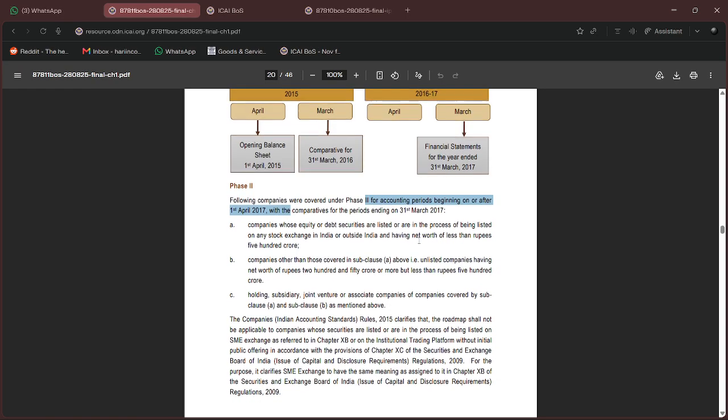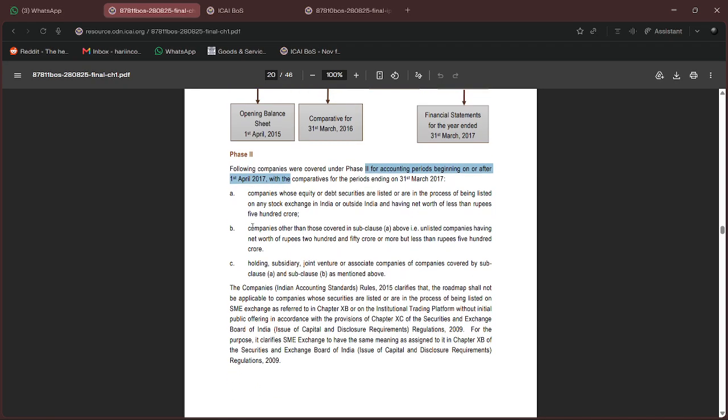And the next thing, other companies: they have reduced the threshold to 250 crore. So 250 crore or more, but less than rupees 500 crore. Okay, this is the condition. Previously the condition was 500 crore and above, so now it is 250 crore and above. And the third point is the same: holding, subsidiary, joint venture or associate companies of the same companies.